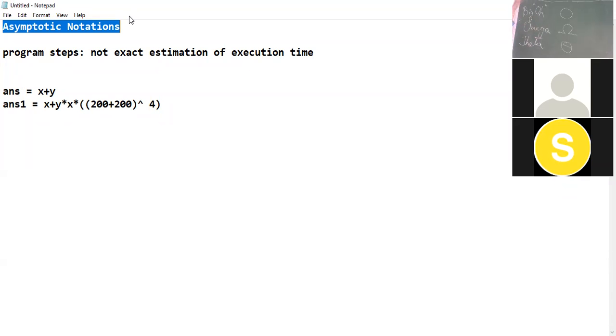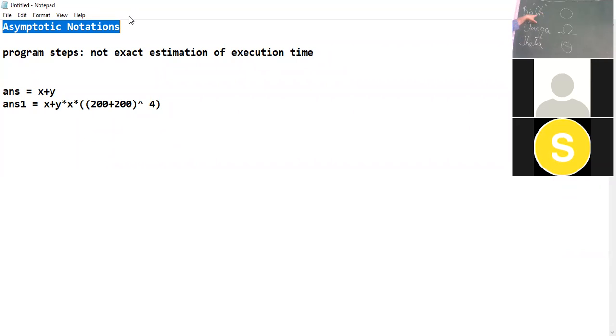Yes, clear? So we will be studying these three notations: big O notation, omega notation, and theta notation. And we'll see how these are used to analyze your program. Analyzing the program, we have seen in the last lecture. We are focusing on the execution time of the program. So these notations will give us some idea about the execution time of the program. So now let us see what these three notations are.